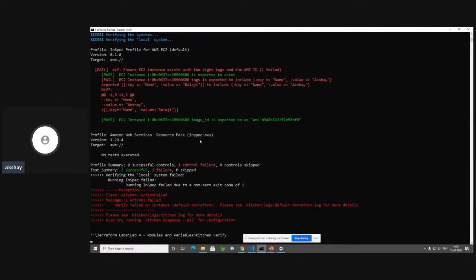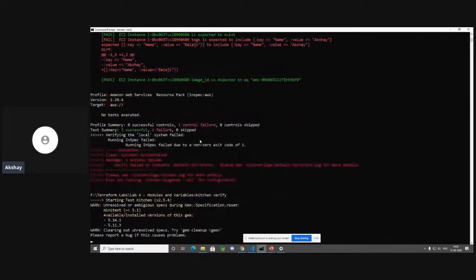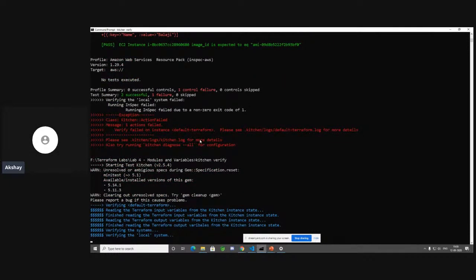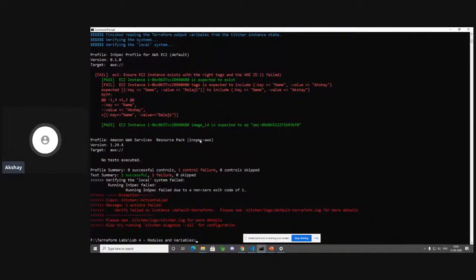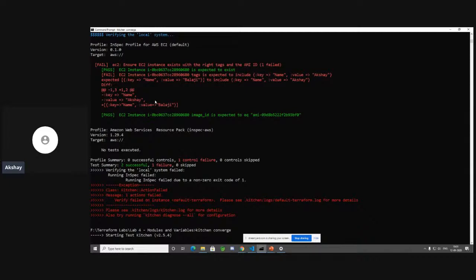But this time it shouldn't do anything to the instance other than just updating the tag. And we should have our test cases pass. So let's just see how it works. So it's verifying the local system again. And again it says this time, oh, because it didn't do an update, because kitchen verify again just only ran the test case. So what we have to do over here is we have to do kitchen converge to do the actual update, then do kitchen verify. So let's do a kitchen converge to update the tags.